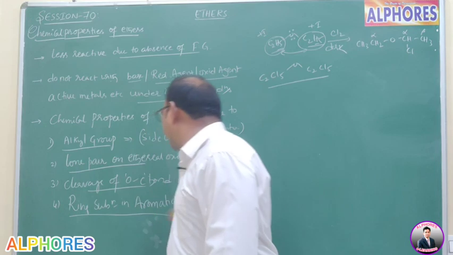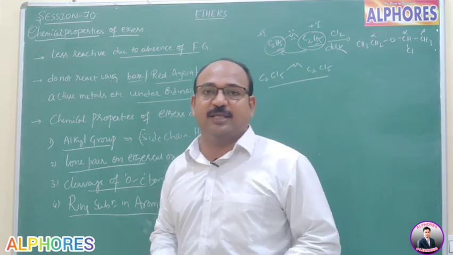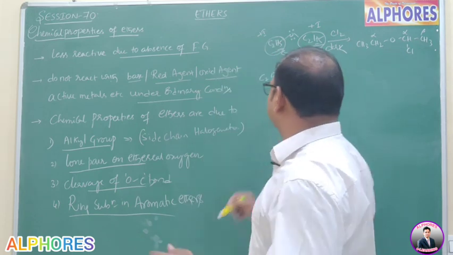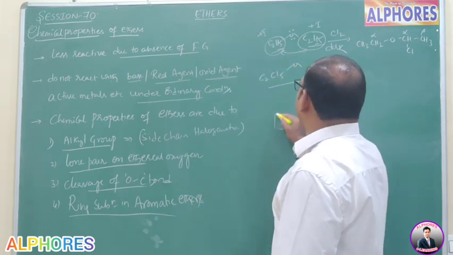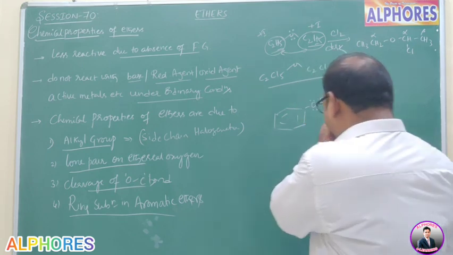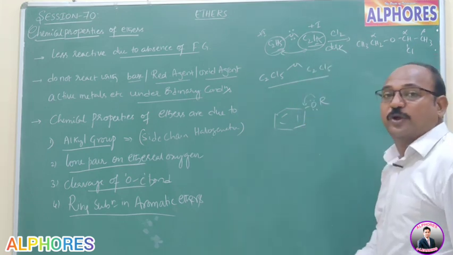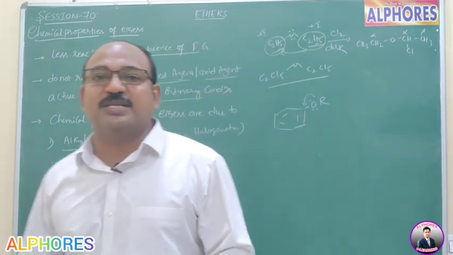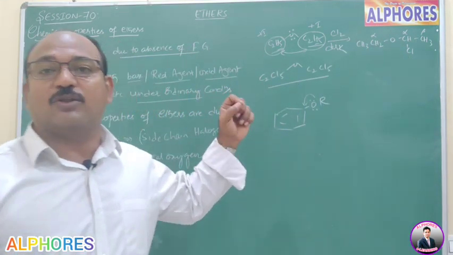And ring substitution in case of aromatic ethers. In case of aromatic ethers like anisole, because OR group is a strong ring activating group, this oxygen lone pair is going to take part in resonance. That's why ortho and para positions will become much more electron rich.